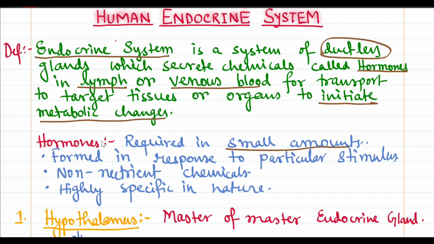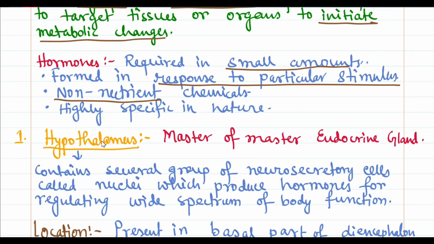The hormones are released from the glands in response to a particular stimulus. We know that hormones are chemicals, and those chemicals are non-nutrient, that is, they do not contain any nutrient, and are highly specific in nature. That is, suppose a gland secretes hormones for a target tissue or target organ, let it be the thyroid gland. These hormones do not attack the heart or liver or any other gland, say the pituitary gland. These hormones will only target the thyroid gland. Therefore it is highly specific in nature.